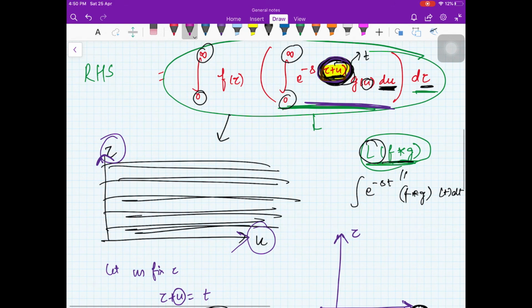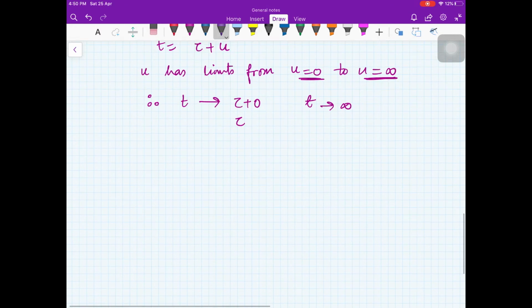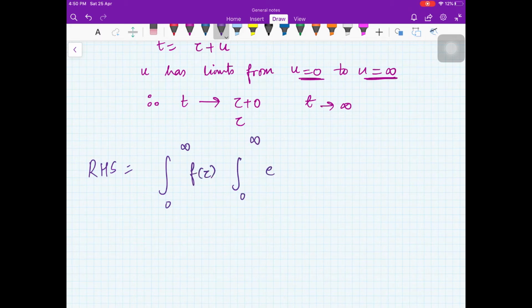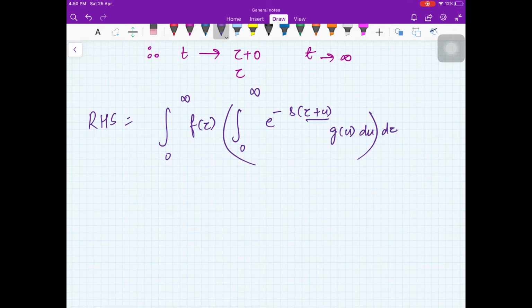Now look at this integral, I am going to write it again. Till now we had reached here: the right hand side is the integral from 0 to infinity of f of tau, times the integral from 0 to infinity of e raised to minus s (tau plus u) g(u) du, d tau, right?